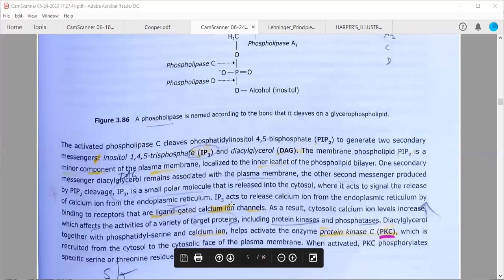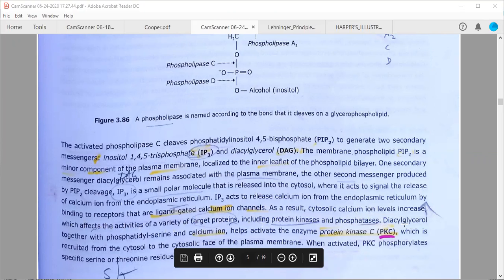So this IP3 will open these calcium channels, and the calcium ions will come into the cytosol. As a result, the cytosolic calcium ion concentration will increase about 10-fold. You can write it here, 10-fold, which affects the activities of a variety of target proteins, for example calmodulin, which requires only a 5-fold increase in calcium ion concentration, that is 0.5 micromolar in the cytosol, including protein kinases and phosphatases.